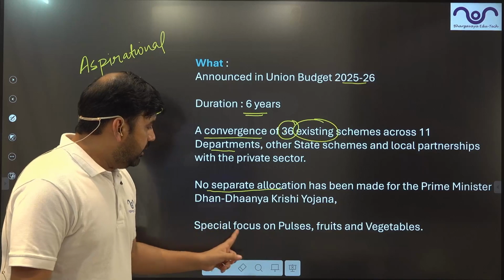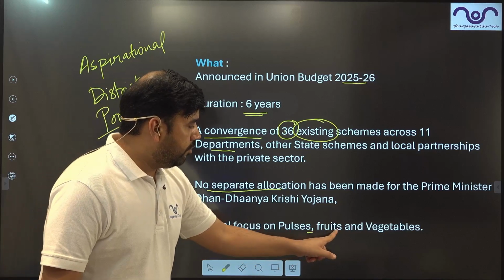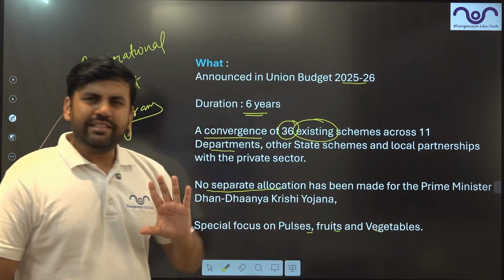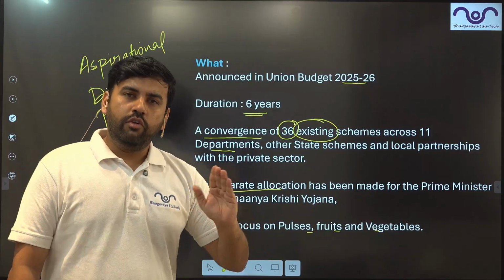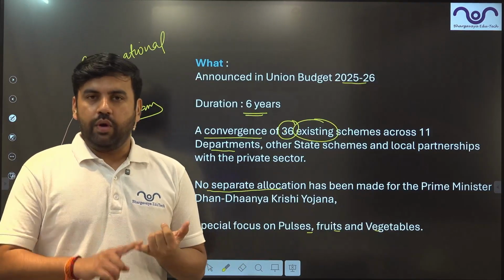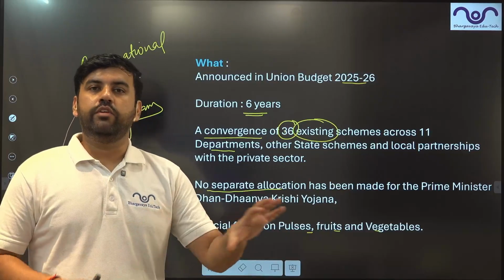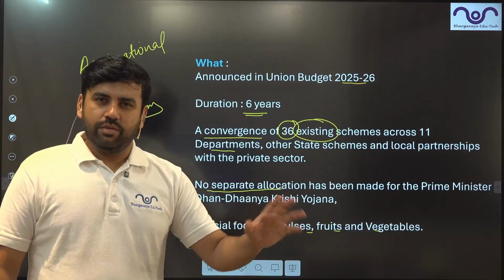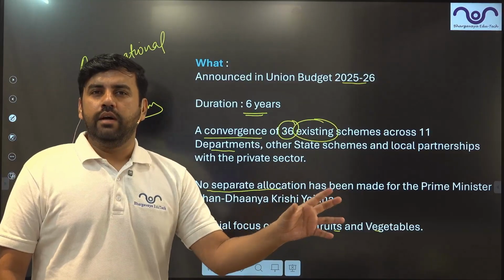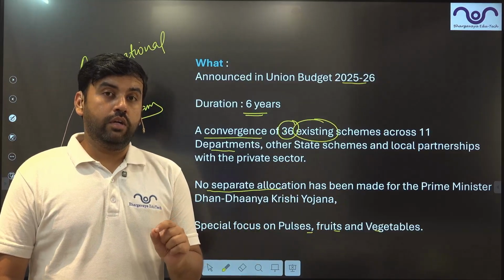Special focus will be on pulses, fruits and vegetables. Basically, they are focusing on non-food grain items. So rice, wheat, coarse cereals have been excluded from this. I won't say completely excluded, but their focus has not been much. The focus will be on 3 items.